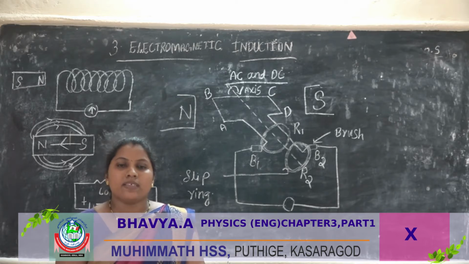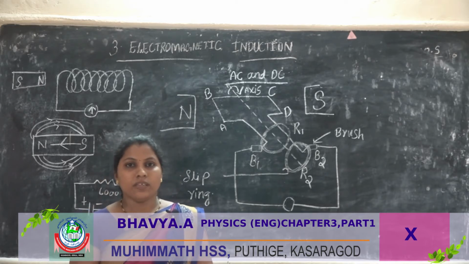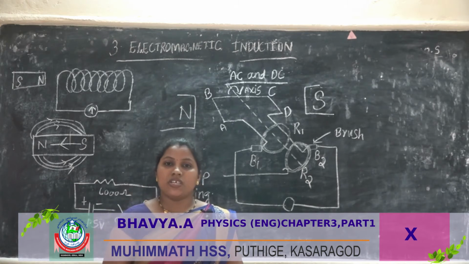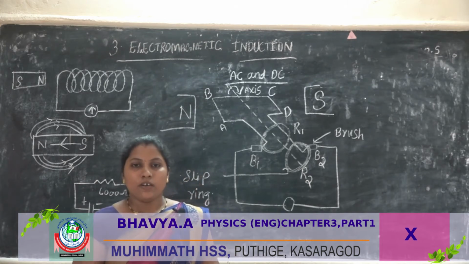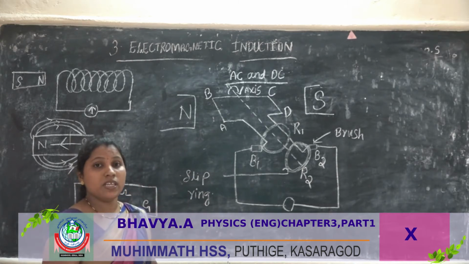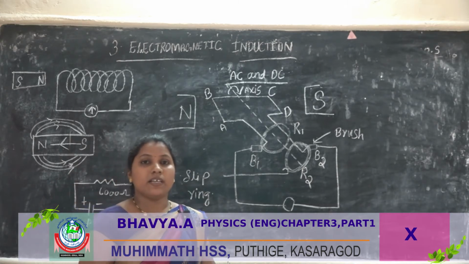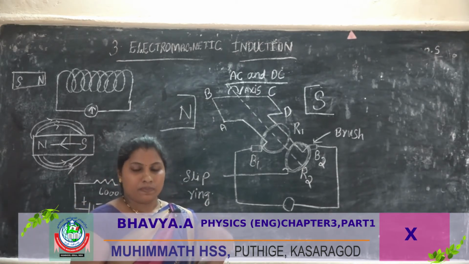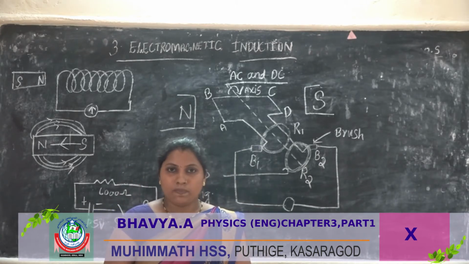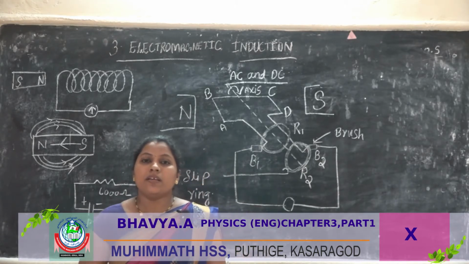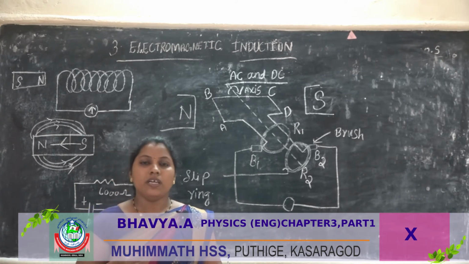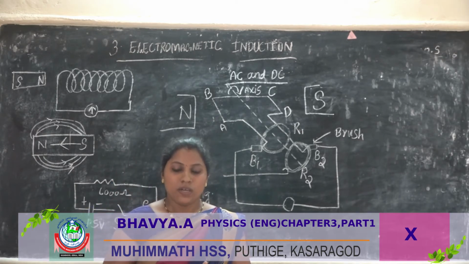So we can say magnetic induction means whenever there is a change in magnetic flux linked with a coil, an EMF is induced in the coil.